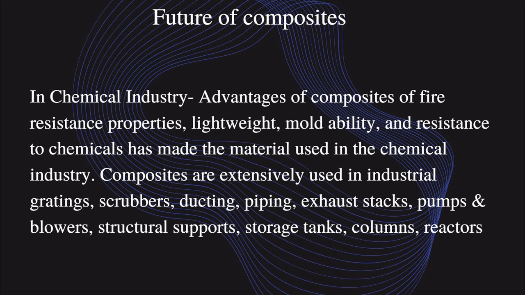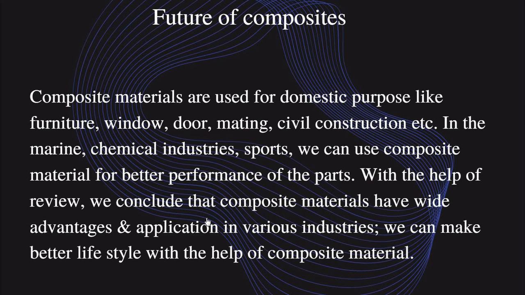Composites are extensively used in industry for grating, scrubbers, ducting, piping, storage tanks, exhaust ducts, pumps, blowers and structural supports. Storage tanks are made of composite material because it does not react with concentrated chemicals or any gases. So we can move from normal materials to composite material for chemical industries also.